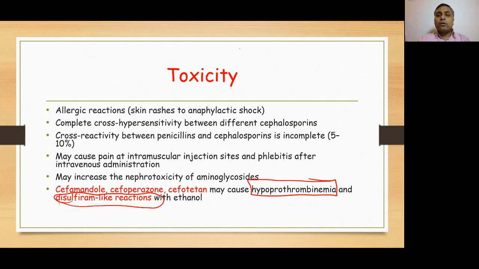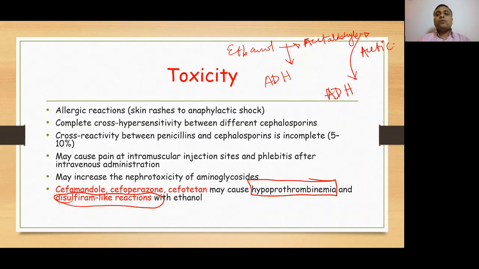Whenever we talk about metabolism of ethanol, ethanol is metabolized to acetaldehyde and then to acetic acid. There we have an enzyme which is alcohol dehydrogenase. There we have an enzyme which is aldehyde dehydrogenase.